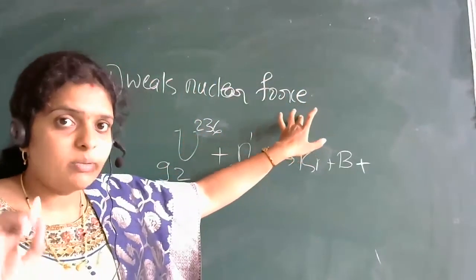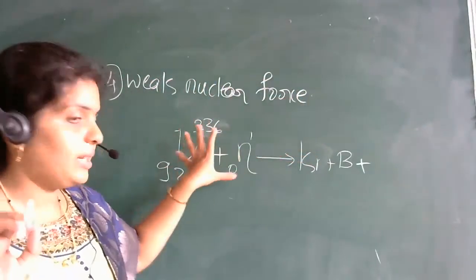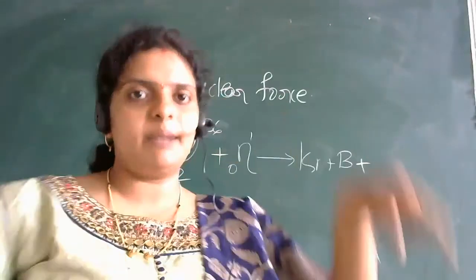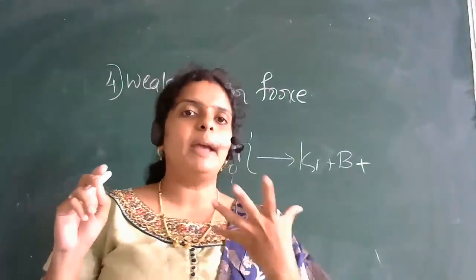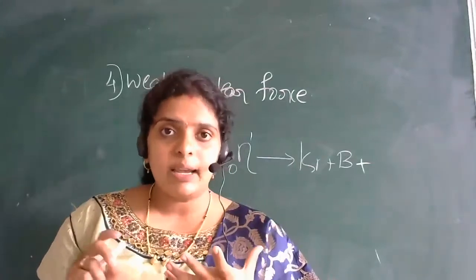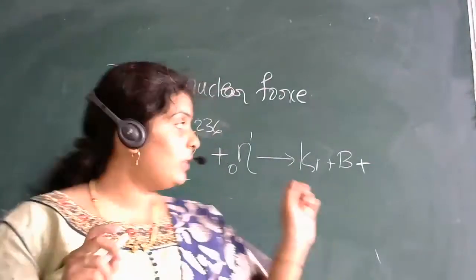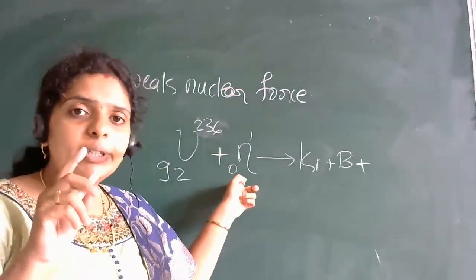Is it clear? Once again I'll explain. When your uranium, meaning a heavier nucleus, above 90 in the periodic table, we call it a heavy nucleus, is bombarded with a neutron, you have heard about this.